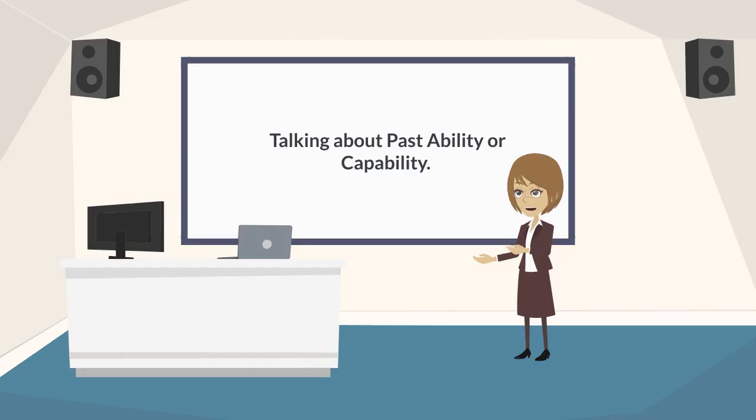In this conversation, could is used to describe the past ability or capability of playing basketball, making shots, and jumping high. It indicates what someone was capable of doing in the past.